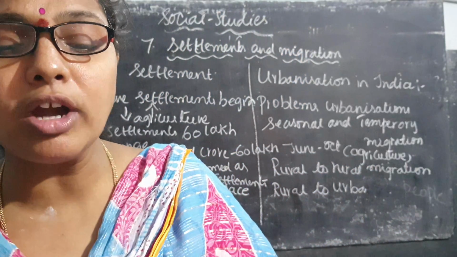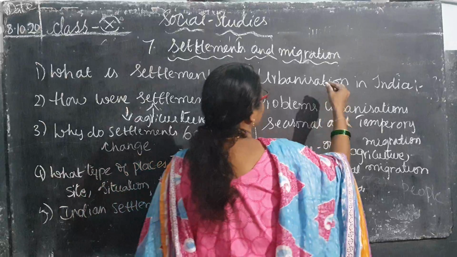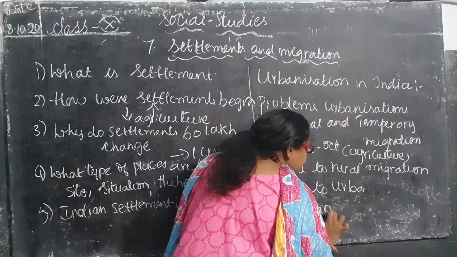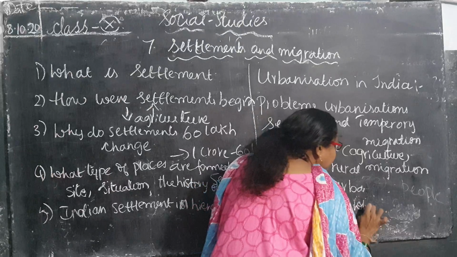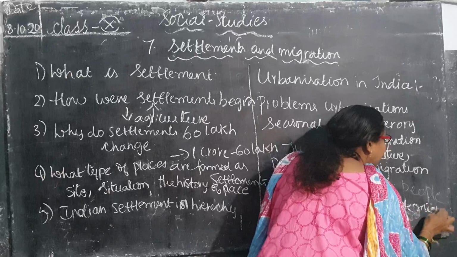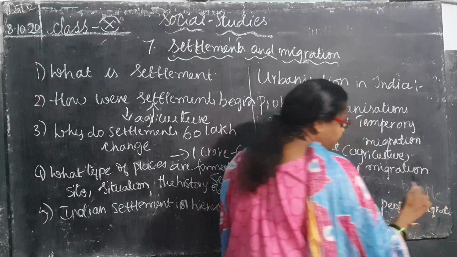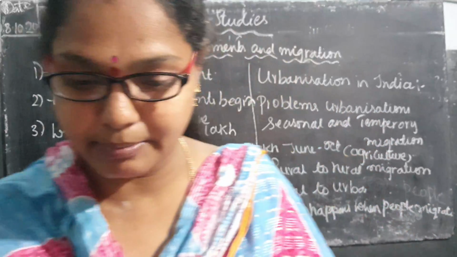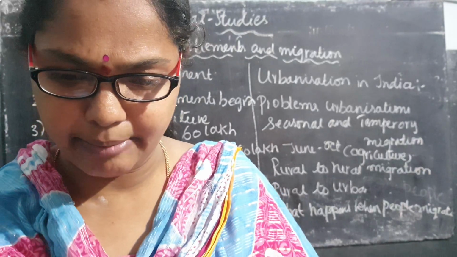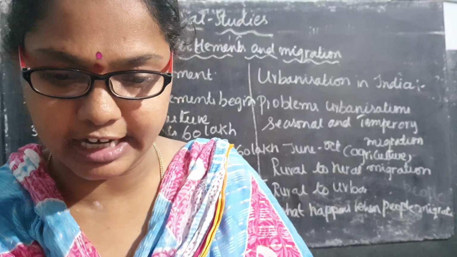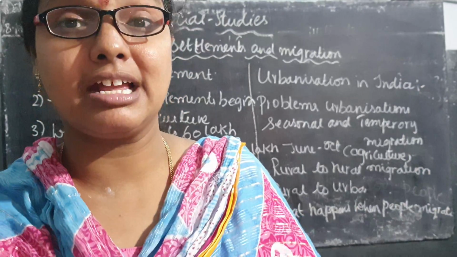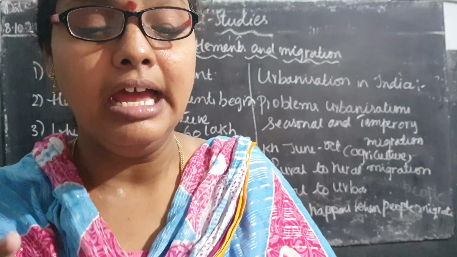Now next point: what happens when people migrate? What is the next point, children? What happens when people migrate? It is given in the textbook, children. Please go through textbook page number 99. What happens when people migrate? Migrant laborers spend more on food as they cannot get food grains from fair price shops at their workplaces. They live in harsh circumstances and unhygienic conditions.